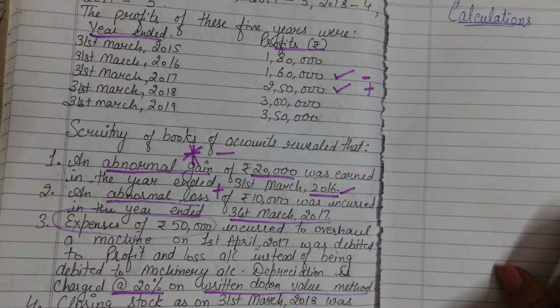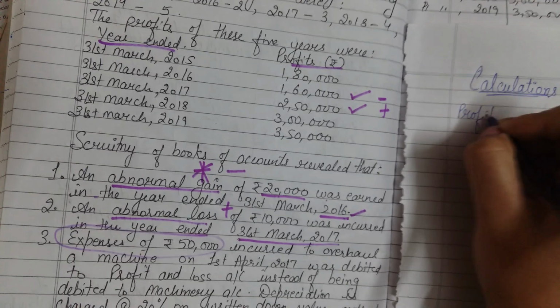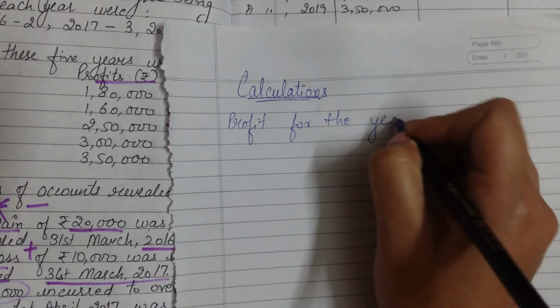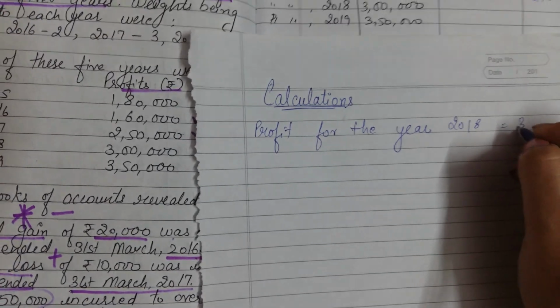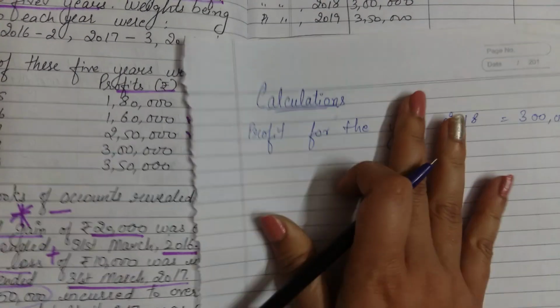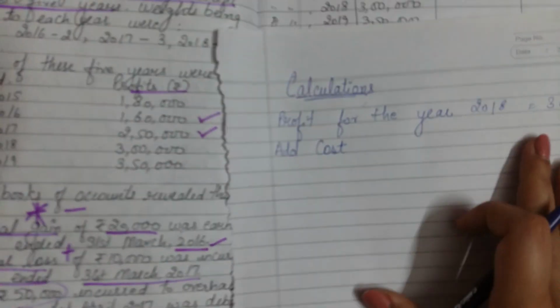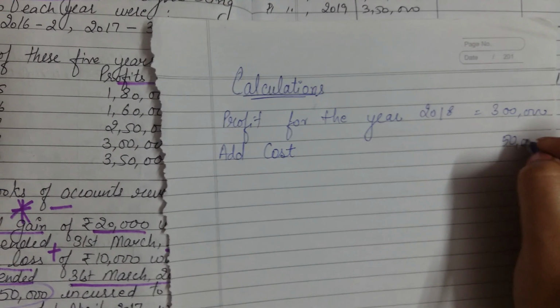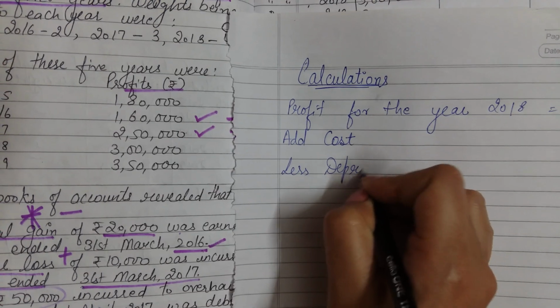So the first point we are going to write here is the profit for the year. Profit for the year, which year? 2018, that is 3 lakh. Now in this we are going to add the cost. The cost is 50,000 and we are going to deduct the depreciation.